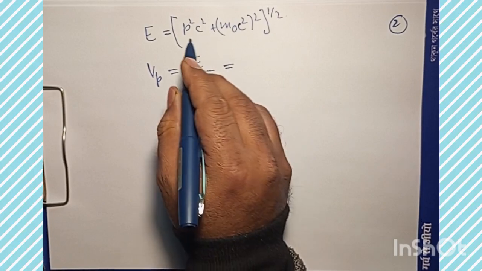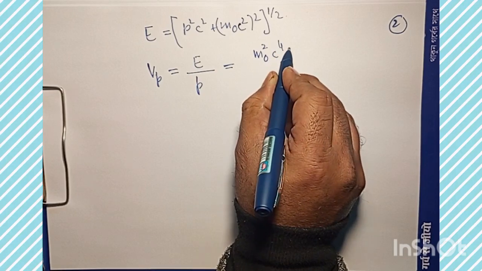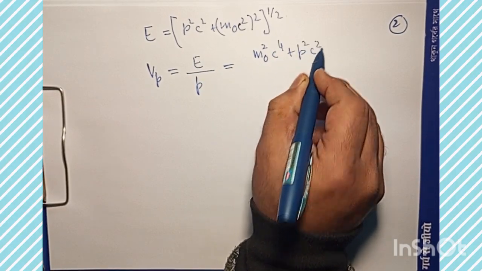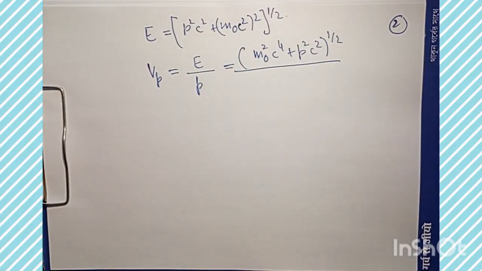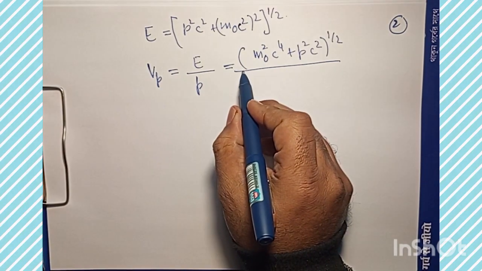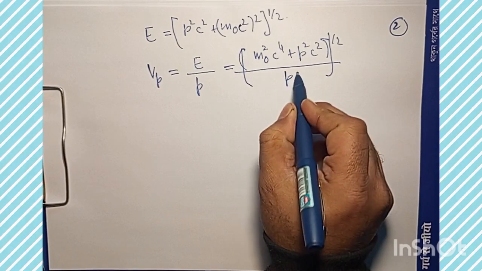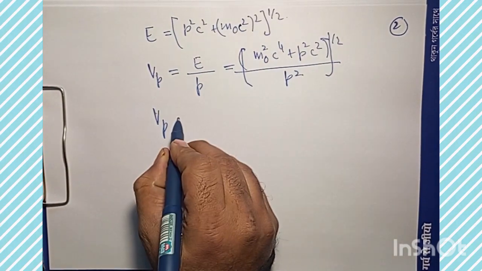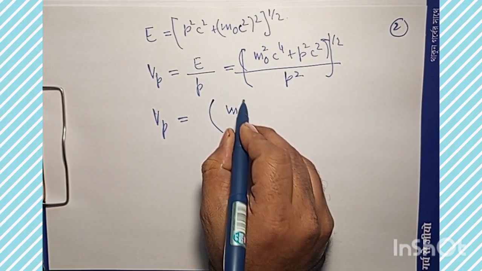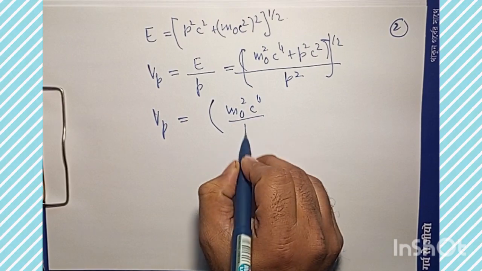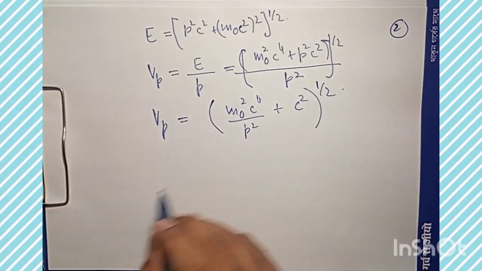Here, if I write it in open form, this is m naught square c to the power of 4 plus p square c square, whole raised to the power 1 by 2, divided by p. If I take p inside, I will have p square. So Vp in this case will be m naught square c to the power of 4 by p square plus c square, raised to the power 1 by 2.